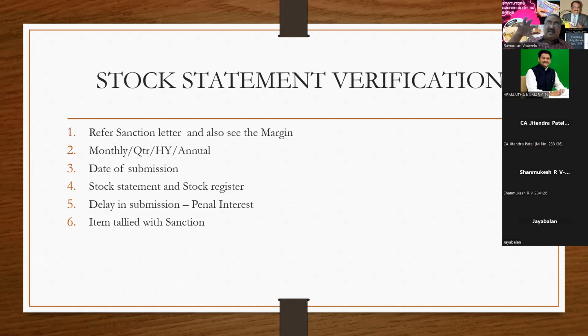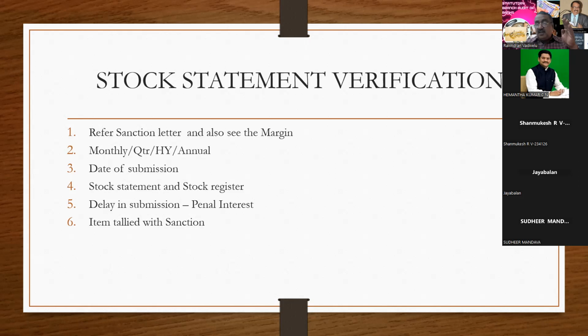In case the items mentioned in the stock statement contain items other than furniture, say some vehicle is added or some provision items are added in the stock statement, you have to remove them. So you have to consider the stock statement only with reference to the item sanctioned in the loan.